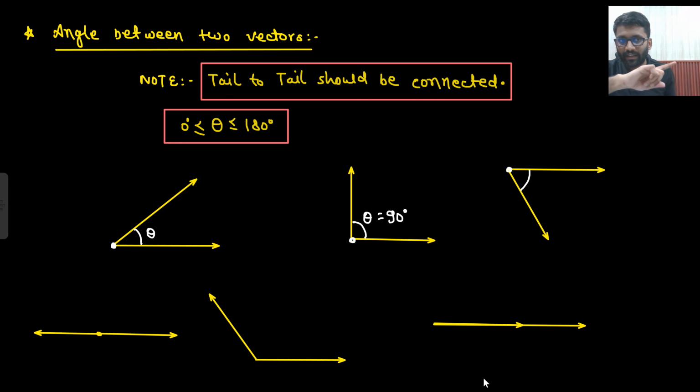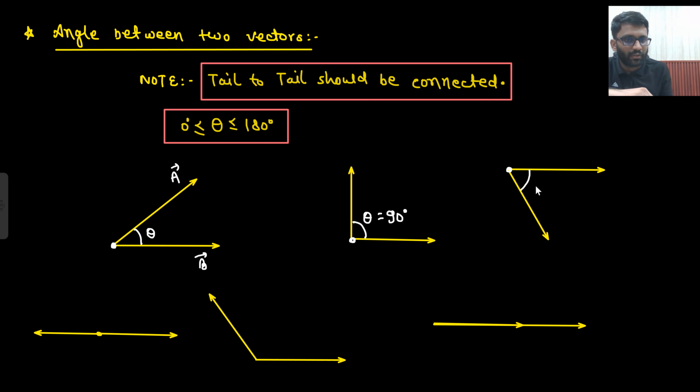If I am asking what is the angle between two vectors, your theta will be between 0 to 180 degree only. Now you will not say that, sir, if it is anti-clockwise then it will be positive, if it is clockwise then it will be negative, because some guys would be thinking like that. No, there is no role of clockwise and anti-clockwise when I am asking you the angle between two vectors. I am not saying go from B to A. I am just asking what is the angle between A and B. So that will come from 0 to 180 degree only.